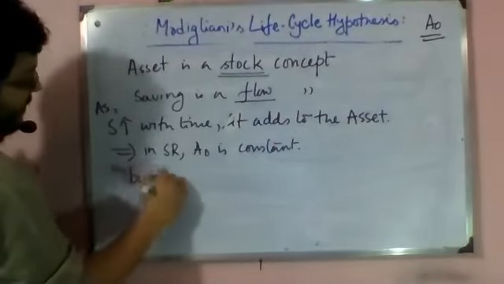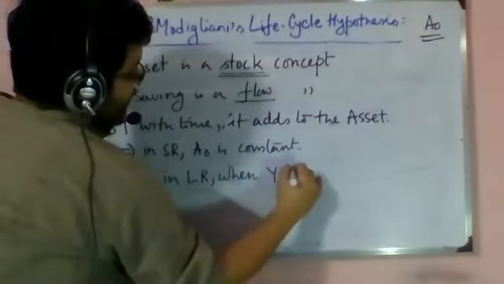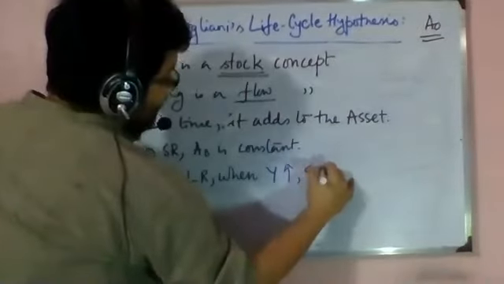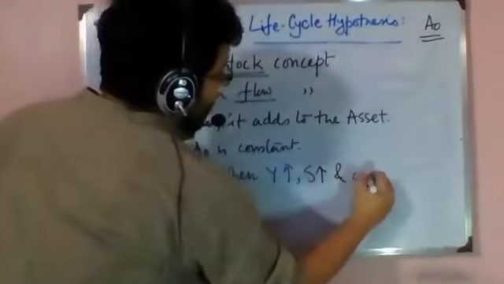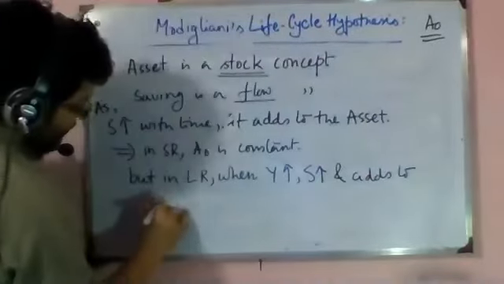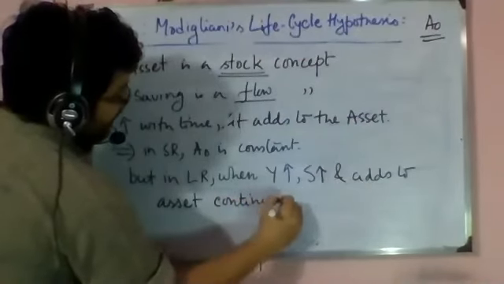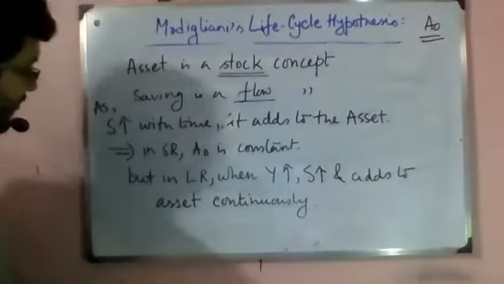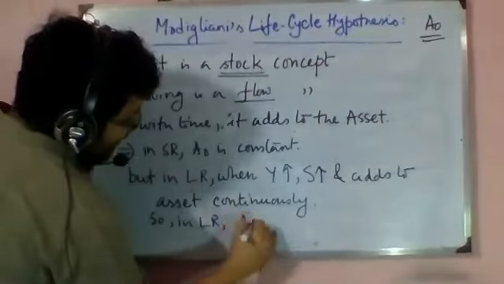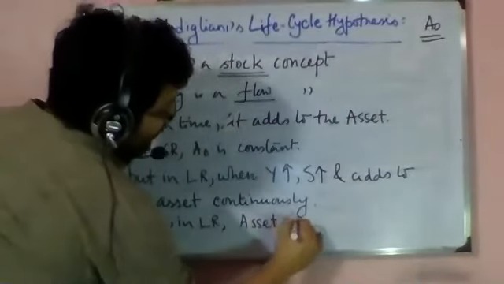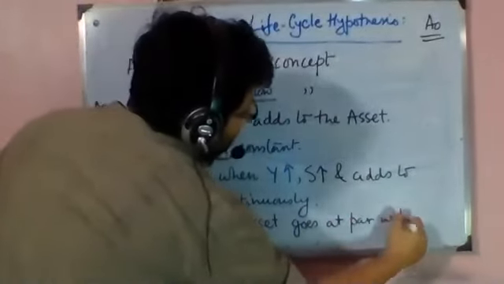But in long run, when income increases, savings increase, and it adds to the asset continuously.